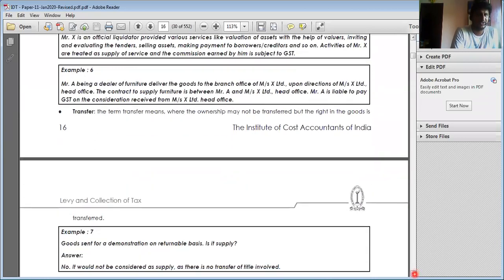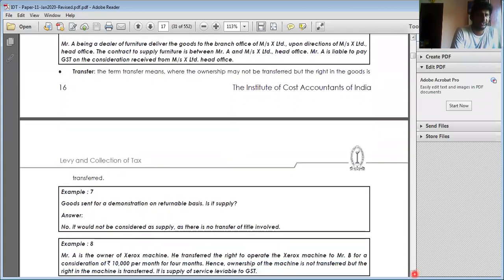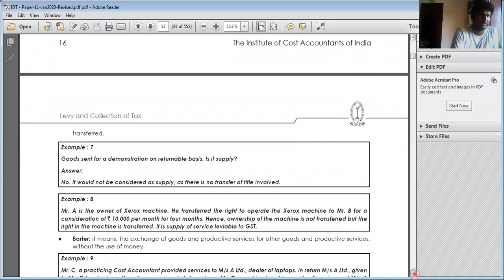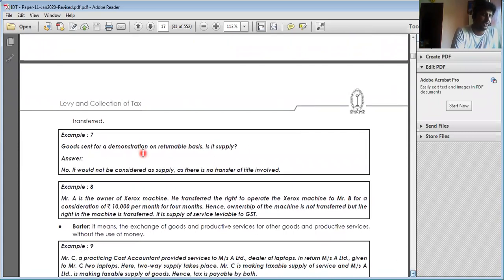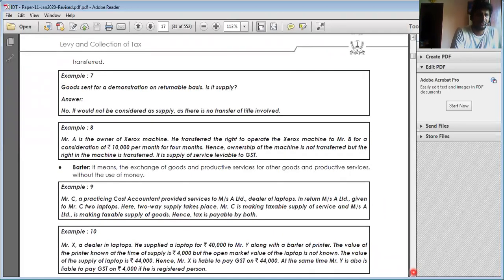Next, transfer. There, ownership is transferred from one person to another. That is called transfer. Goods sent for demonstration on return basis: I am just sending my goods, which will be returned at some point of time. It is not regarded as supply. Number two, Mr. A is the owner of a Xerox machine. He transferred the rights to operate the Xerox machine to B for consideration of 10,000 per month for 4 months. Since the ownership of the machine is not transferred, but the right is, if you transfer the right, it is regarded as transfer.